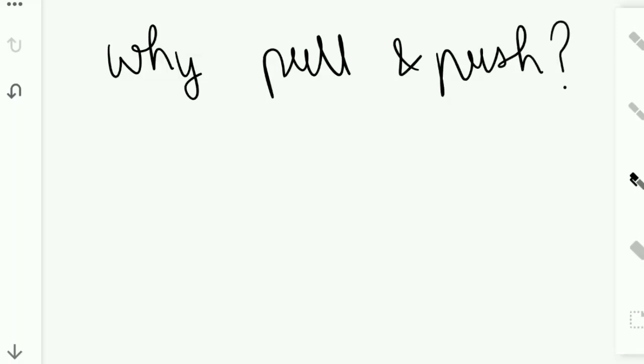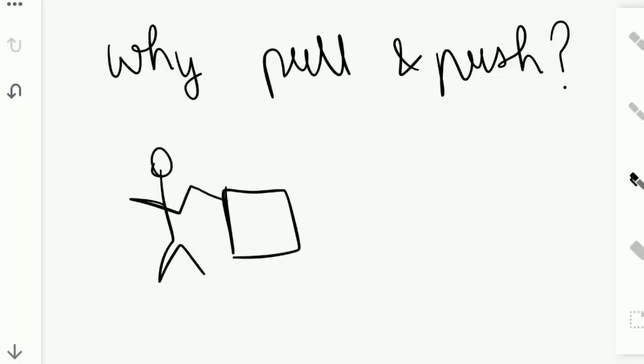Because the direction in which the force is applied is very important. If I have a box here and I am standing here and pulling this box towards myself, then the box will move towards myself, right?